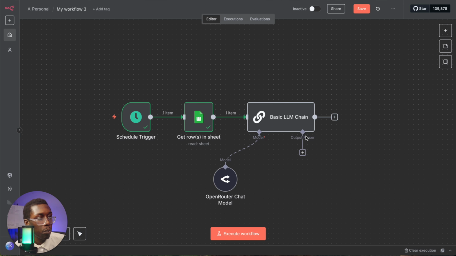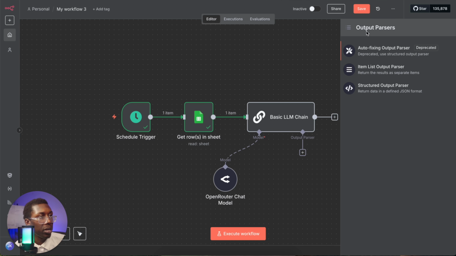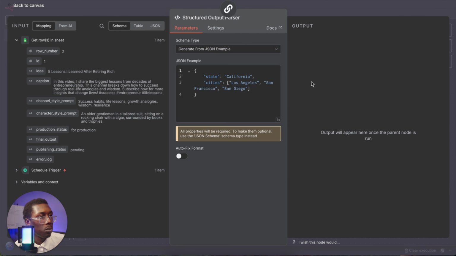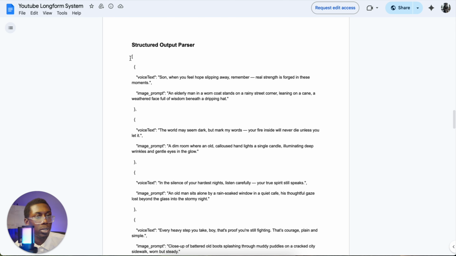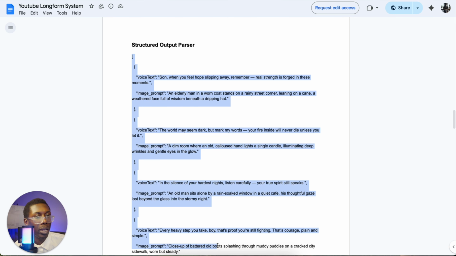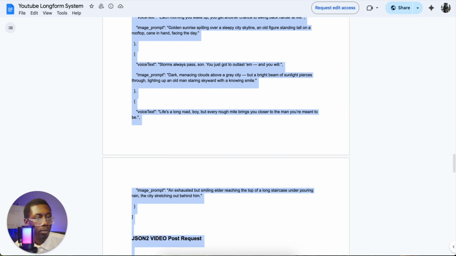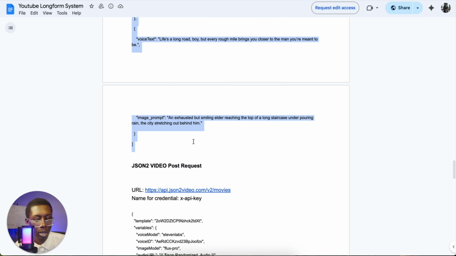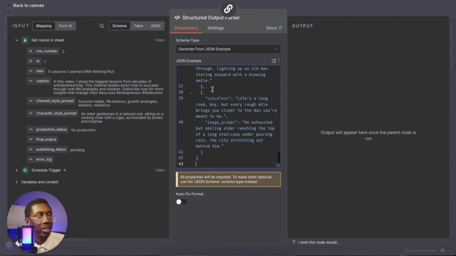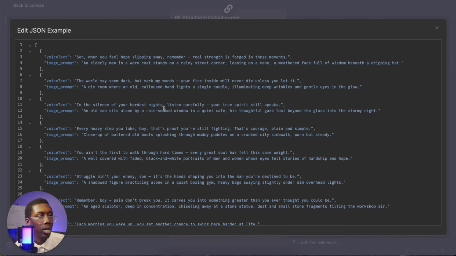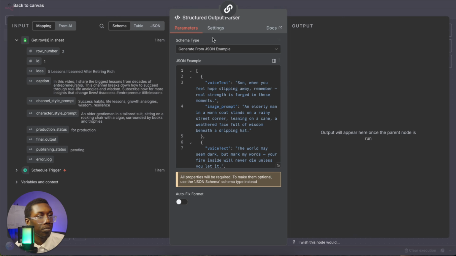So now next up, what we need is our output parser. So we come over here, grab the output parser. We'll take structured output parser and then generate from JSON sample, but delete all of this, come back to the system prompts and copy and paste this entire structured output parser up to right there. And then we paste that in from right here. And then again, we check it out, make sure everything's in the green, and we're good to go.